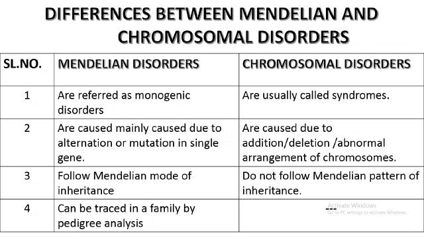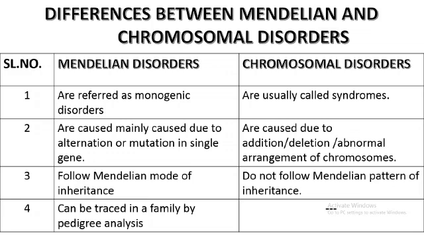Chromosomal disorders are caused either by addition of a chromosome, deletion of a chromosome, or gain or loss of a chromosome, that is, abnormal arrangement of chromosomes. Therefore they exhibit a set of phenotypic expressions, so we call them syndromes. Third, Mendelian disorders follow the Mendelian mode of inheritance, that is, they agree with Mendel's laws, whereas chromosomal disorders do not follow the Mendelian pattern.